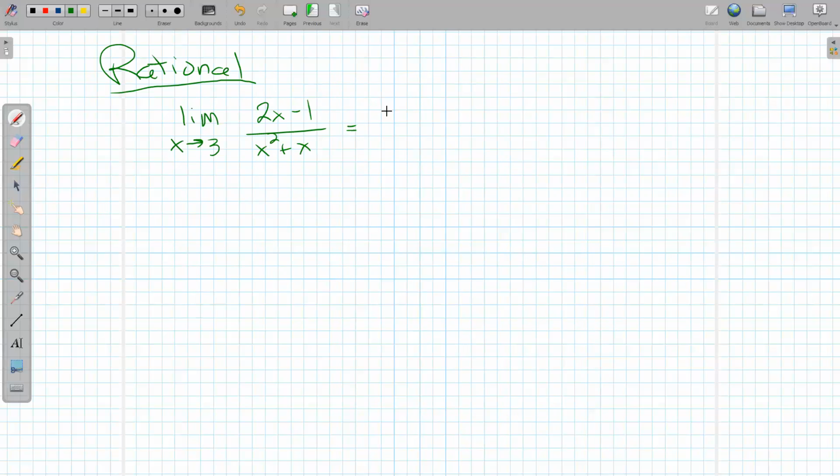So we just have to check. Take the limit of the top as x goes to 3. Take the limit of the bottom as x goes to 3. And again, the limit sneaks into the sum, the limit sneaks into the difference, the constant pops out. So it's basically just arithmetic at this point.